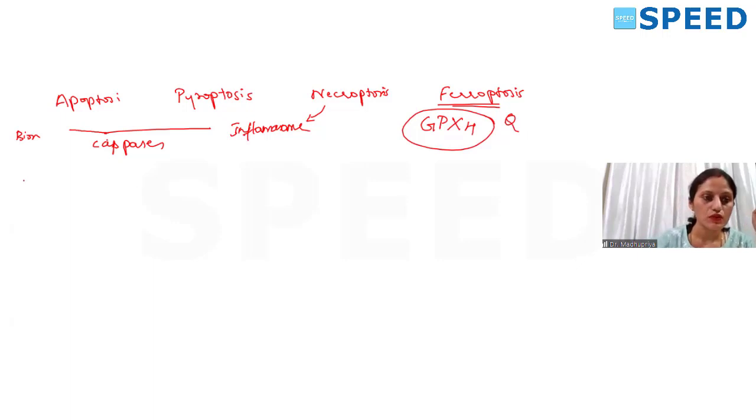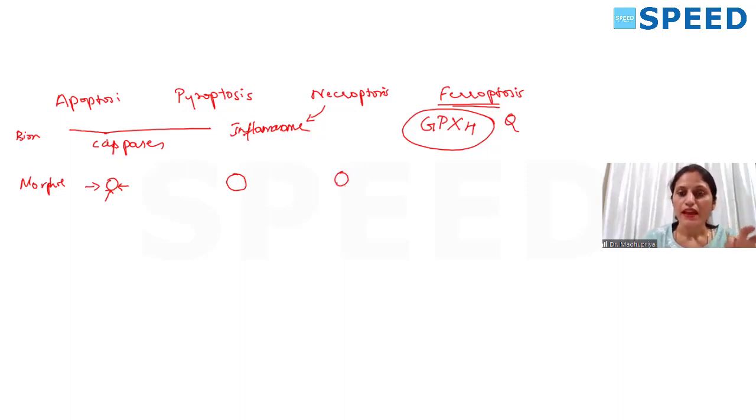Now, coming to morphology, in apoptosis there will be cell shrinkage. In pyroptosis and necroptosis, there is no marked shrinkage. You know that there will be some amount of cell swelling. In ferroptosis also you will similarly see some amount of cell swelling. But what is more important in ferroptosis is what happens to the mitochondria.